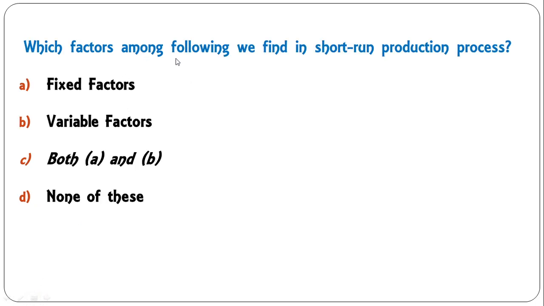Which factors among the following do we find in the short run production process? Fixed factors, variable factors, both A and B, none of these. In fact, in the short run production, we have some factors as fixed factors, some factors as variable factors. So we have simultaneous presence of fixed and variable factors in the short run. So both A and B is correct.